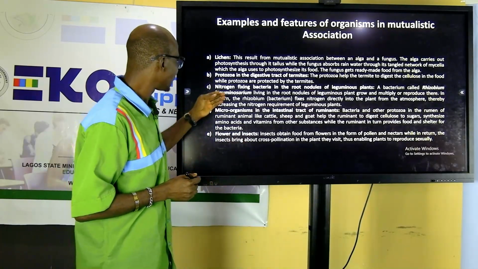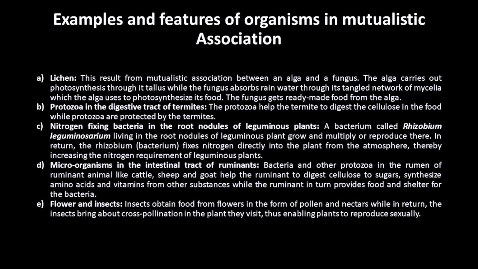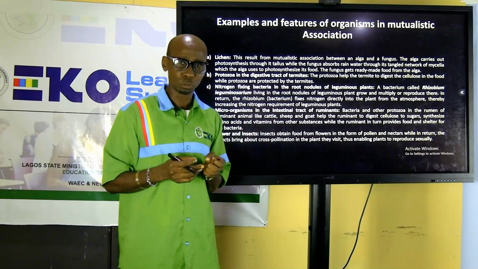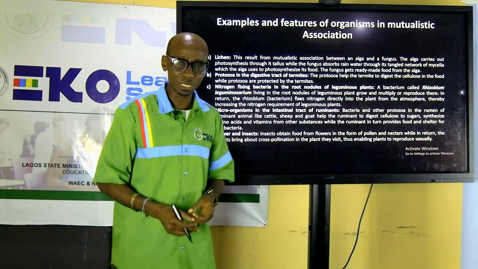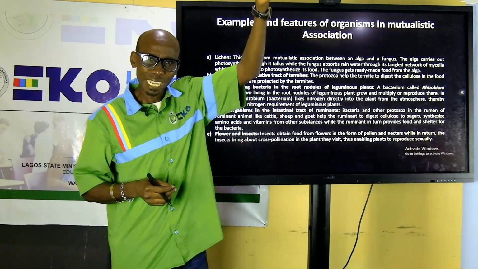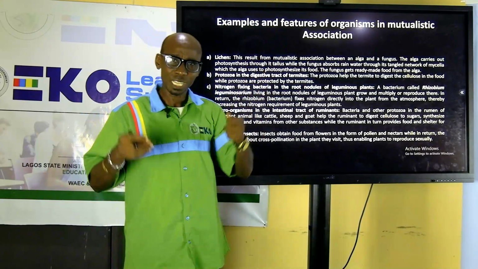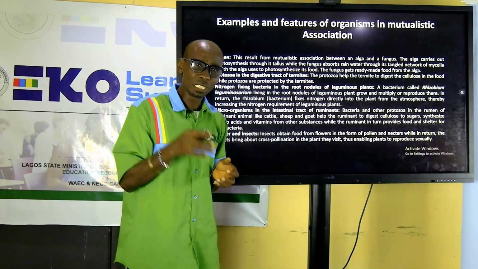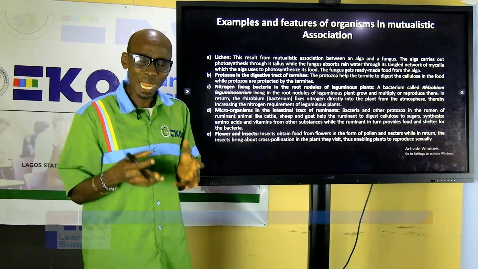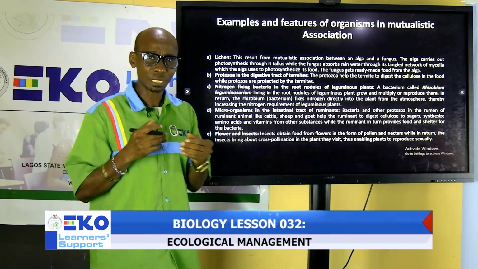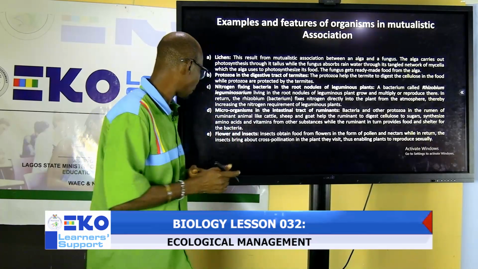The next one is nitrogen-fixing bacteria that reside in the root nodule of a leguminous plant. The plant needs nitrogen to grow but cannot bring out the nitrogen itself. So the bacteria, with the power, bring out nitrogen from the atmosphere and convert it to nitrates for the plants to absorb. In return, the plant provides shelter and food for the bacteria. You can see the two of them are gaining from the association.